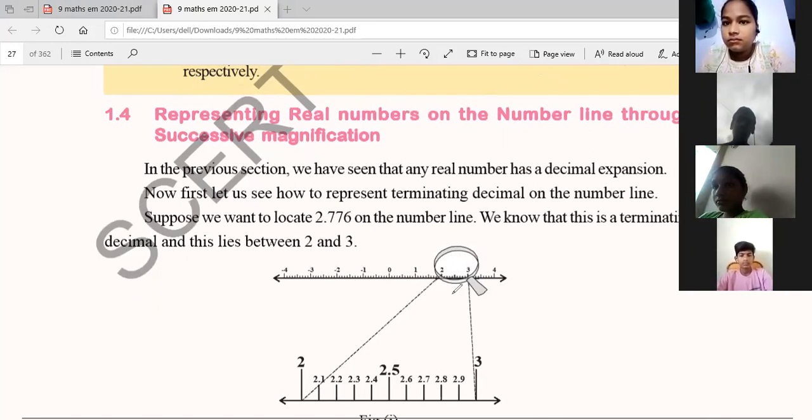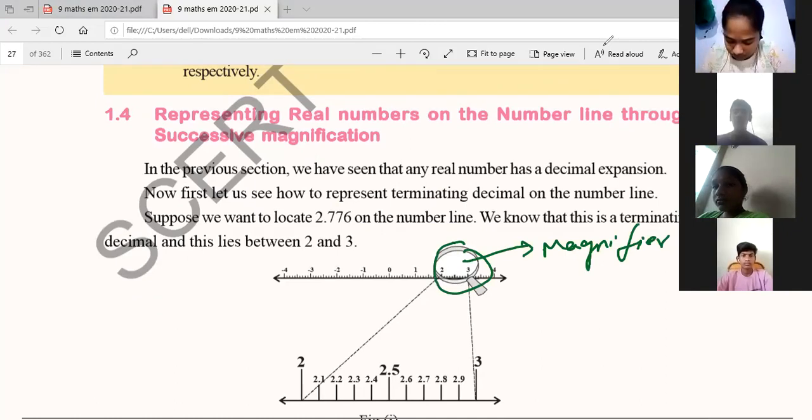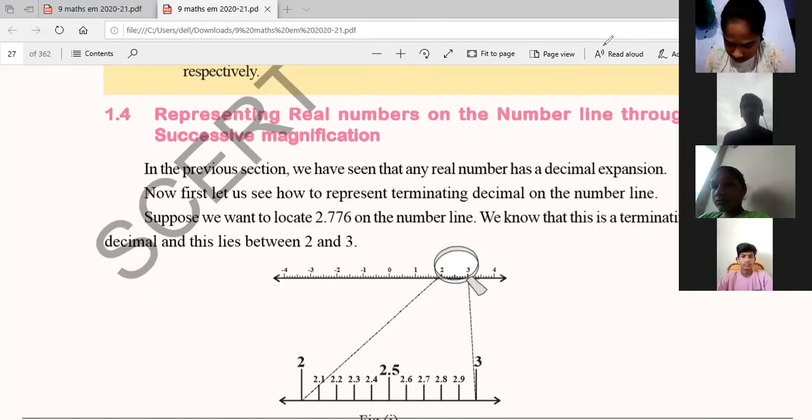See, this is a magnifier, right? What do we do with a magnifier, Nana? We see the bacteria and very small tiny particles. We look through the magnifier, right? So that magnifier makes things bigger in appearance, right? So the same thing is done here also.